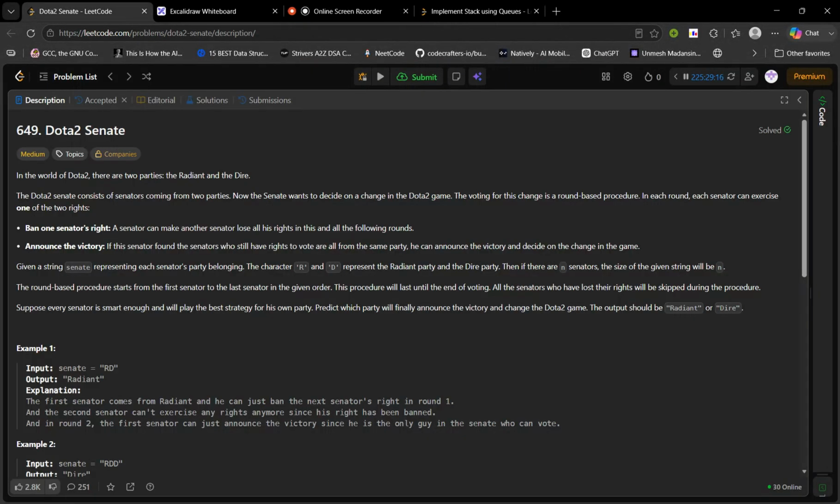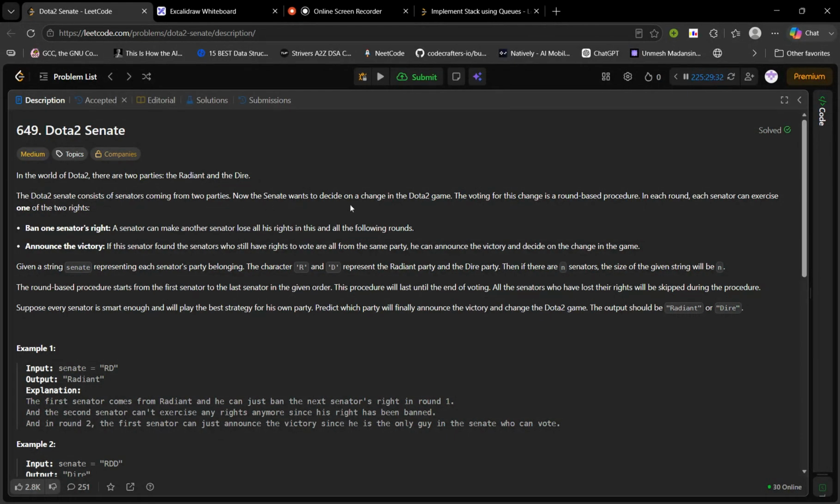Hello everyone, this is day 23, question 2 of our Leetcode activity, Dota2 Senate. In the world of Dota 2, there are two parties, Radiant and Dire. So this consists of senators coming from two parties.